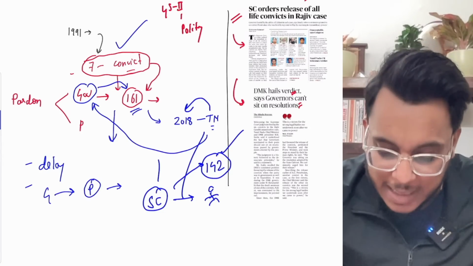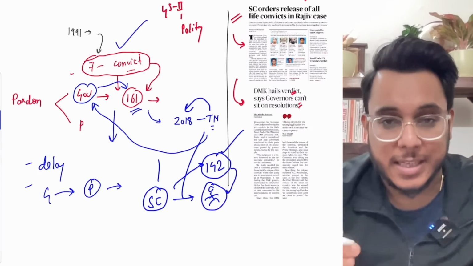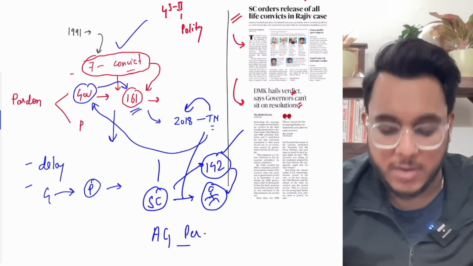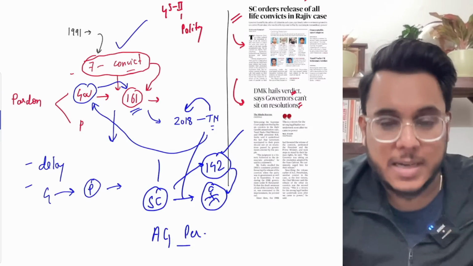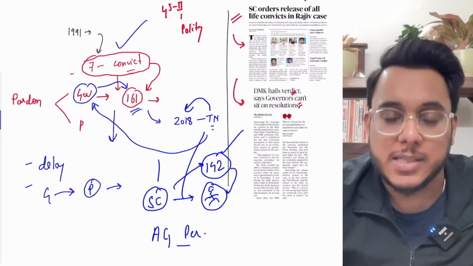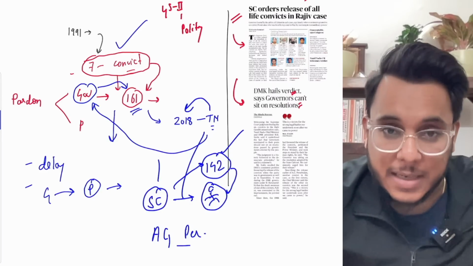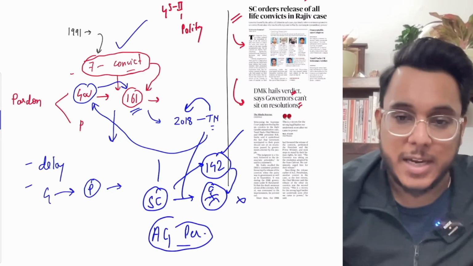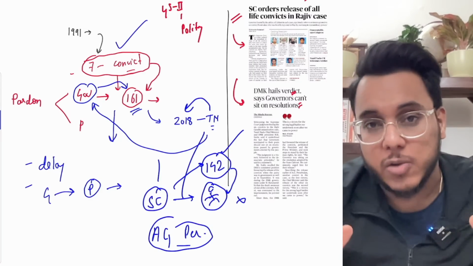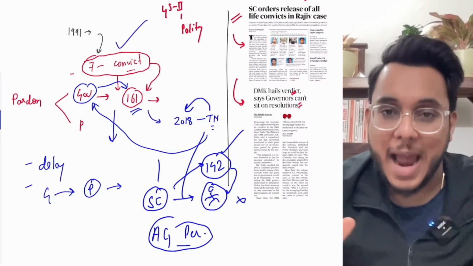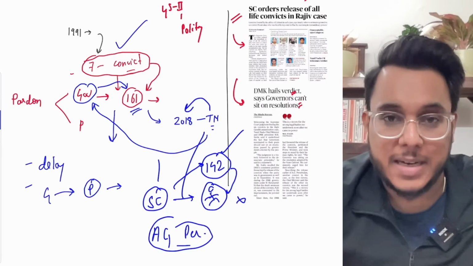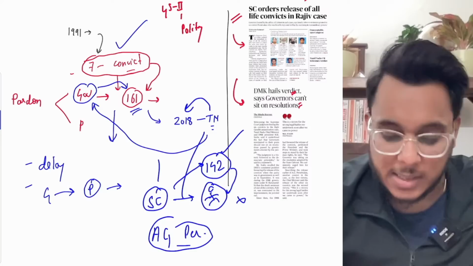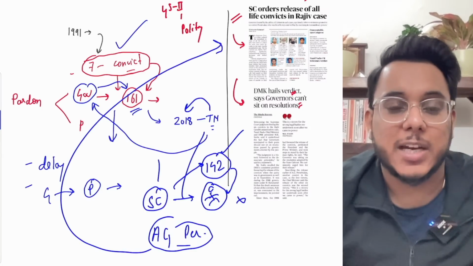So the Supreme Court used Article 142 and released this person whose name was A.G. Perarivalan. He was released. It was said that the governor has not decided on the mercy petition for such a long time, and it is a valid ground for release. So A.G. Perarivalan was released. Now, as this happened, the other convicts also approached the Supreme Court, and said that their matter also has not been decided for such a long time. Neither the governor nor the president has taken up the matter. So what about us? Now the Supreme Court has released these convicts also.